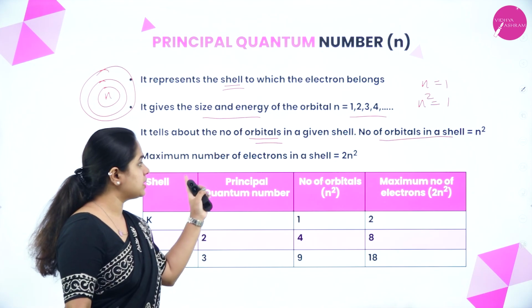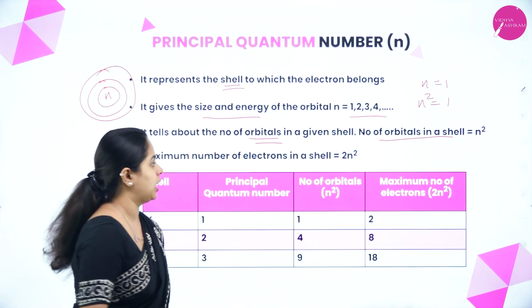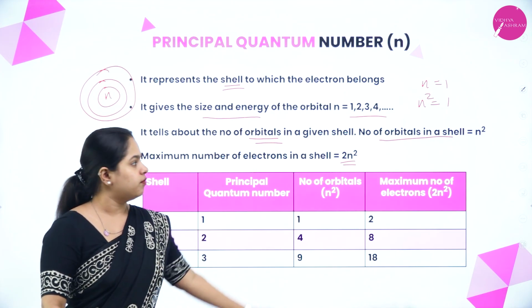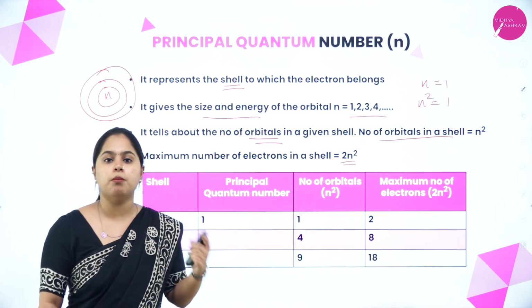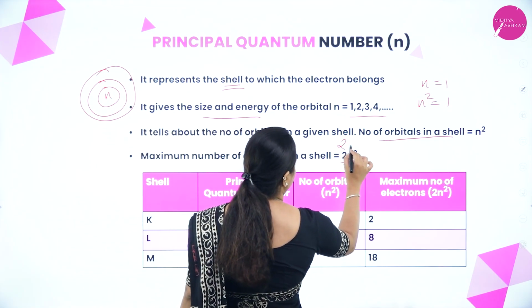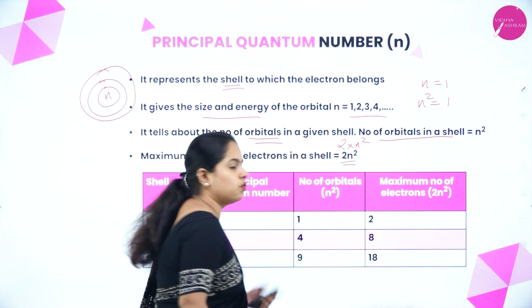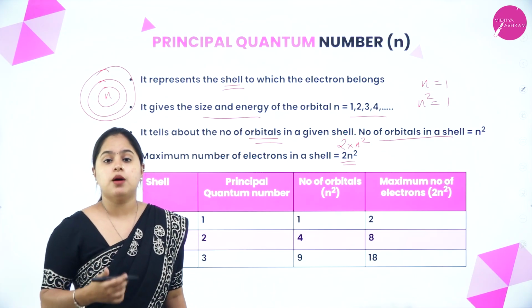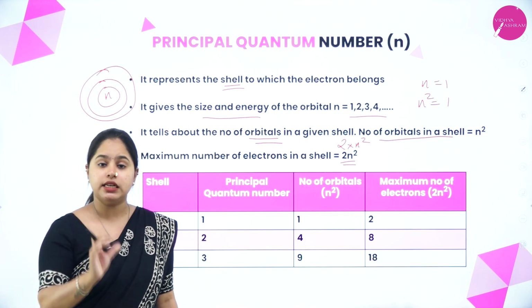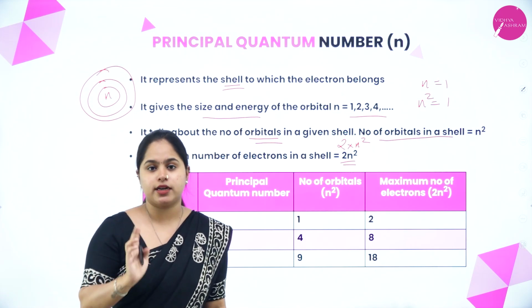The maximum number of electrons in a shell can also be calculated using the equation 2n squared. We know that n squared represents the number of orbitals in a shell, so it's simple: we multiply n squared by 2. Why this 2? When we were discussing the details of the quantum mechanical model, I hope you remember we studied that in an orbital, only 2 electrons are present.